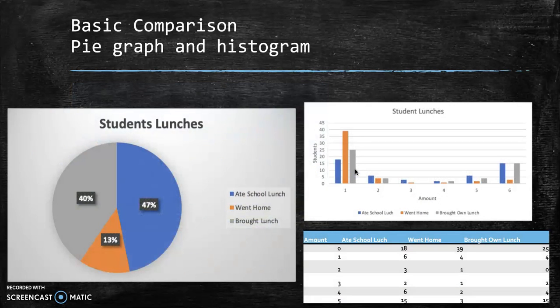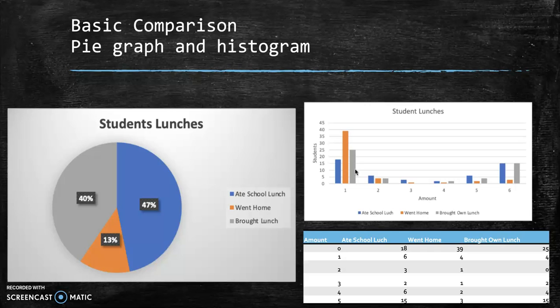For my basic comparisons, I did a pie graph and a histogram. I can see that in my pie graph, going home is very low, about 13%, and eating school lunch is 47%, the most. Bringing lunch is kind of near eating school lunch, but in the middle.